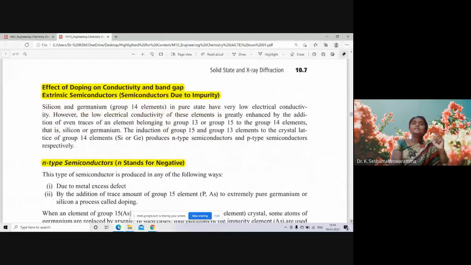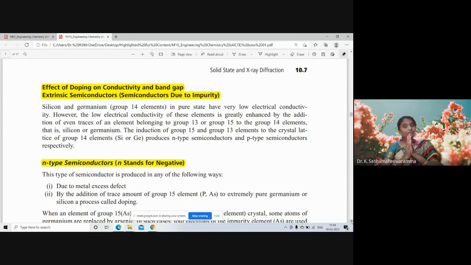Then, what is the effect of doping on conductivity and band gap? Then, extrinsic semiconductors: semiconductors due to impurity, or semiconductors due to doping. Silicon and germanium are group 14 elements, so these are in the carbon family.